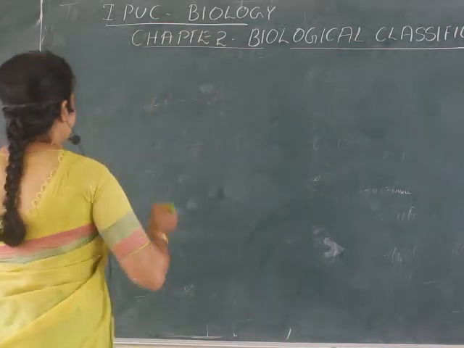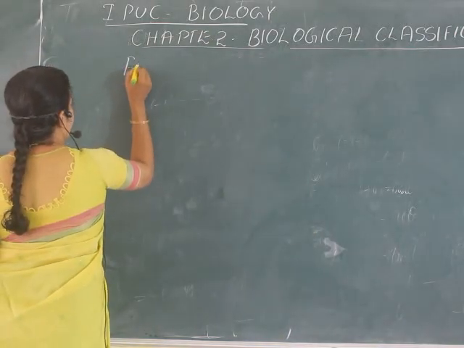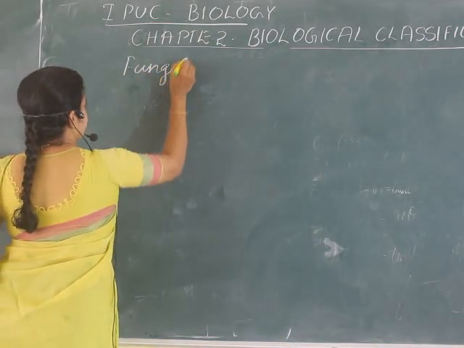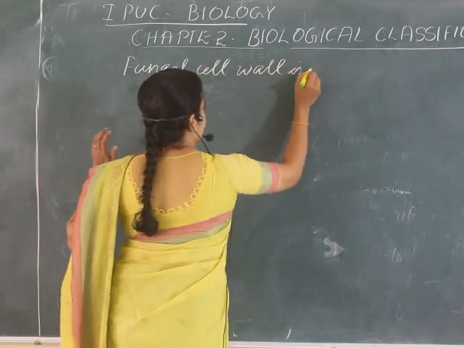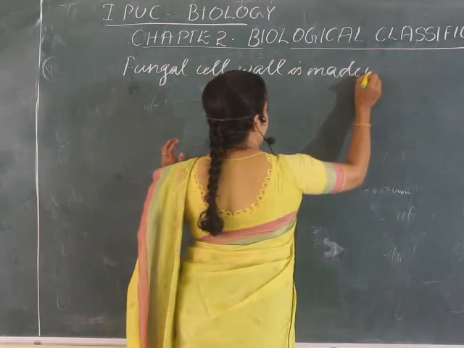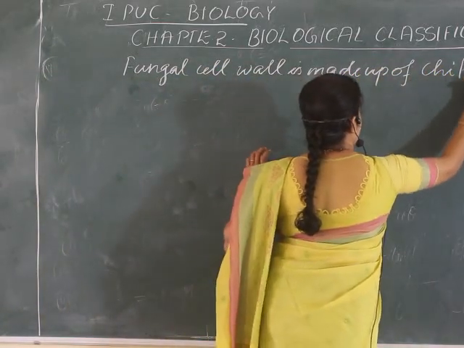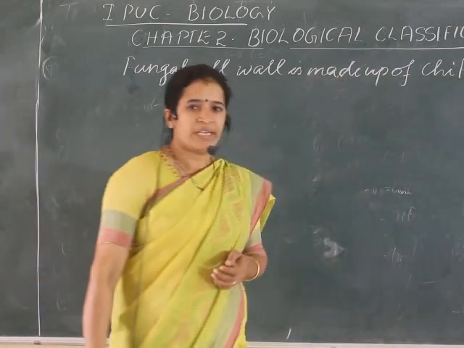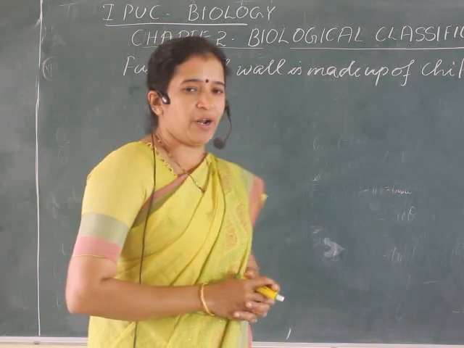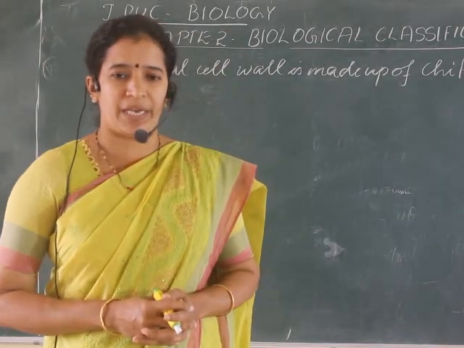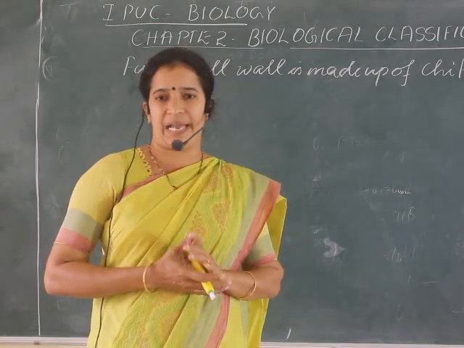As we know, another characteristic feature of fungi is that the cell wall is made up of chitin. Chitin is a polymer of N-acetyl glucosamine. This is not required for you, but chitin is a polysaccharide.